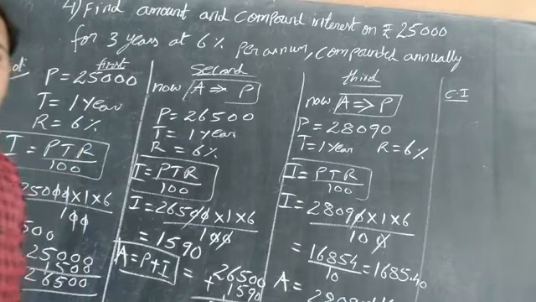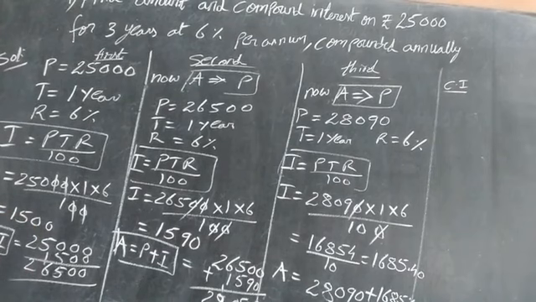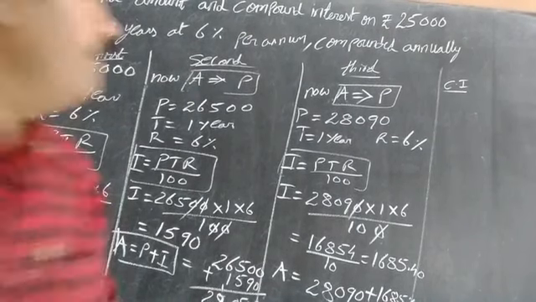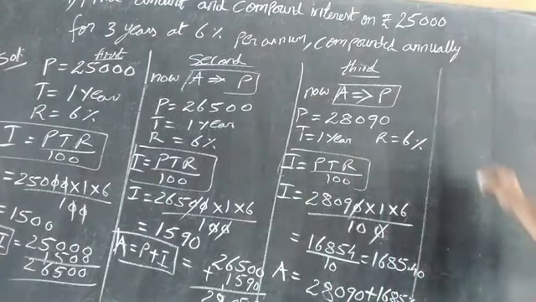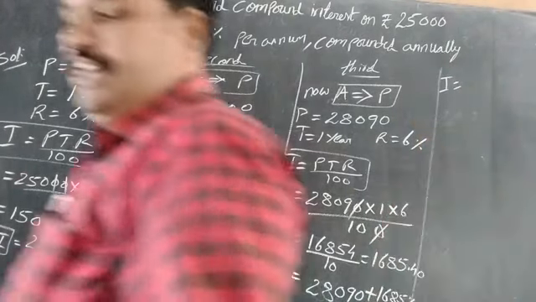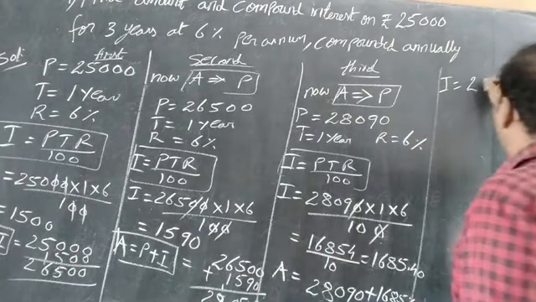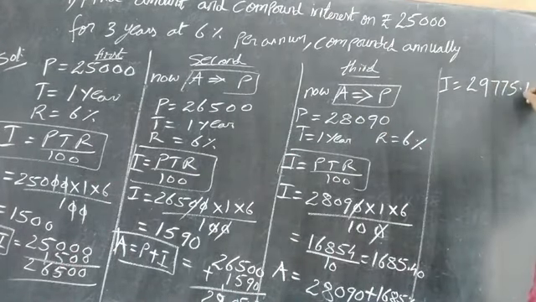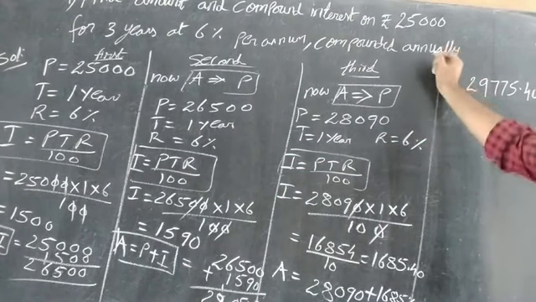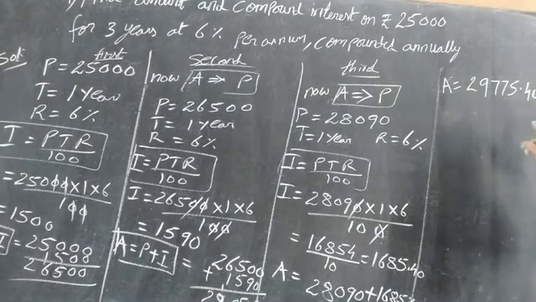Add these. The addition gives 29775.40, which is equal to the amount. The amount is 29775.40.